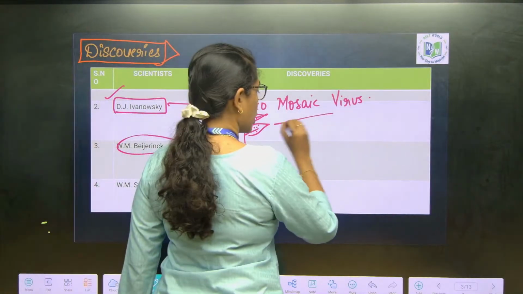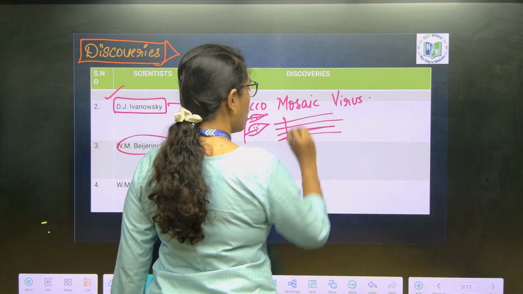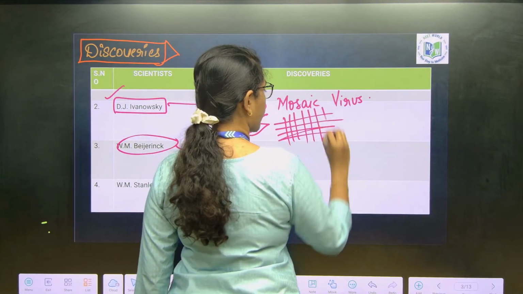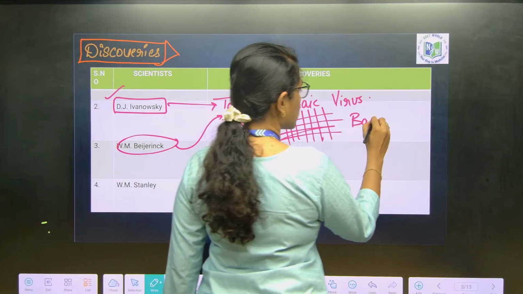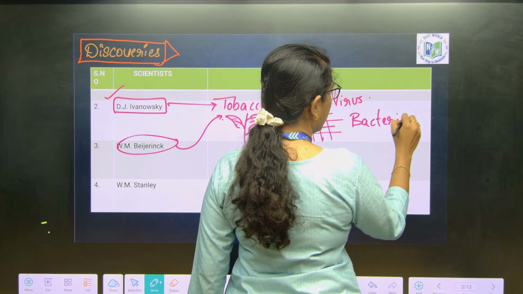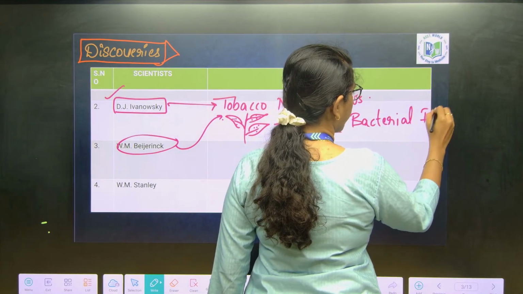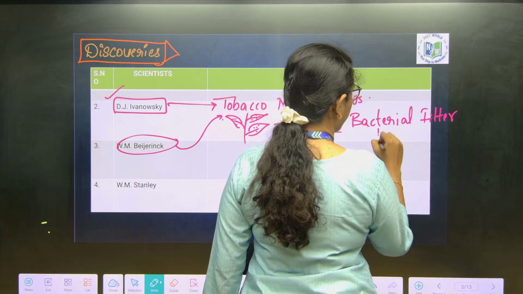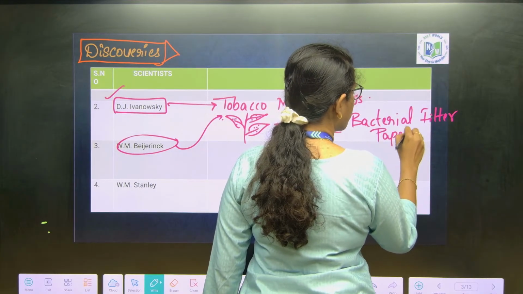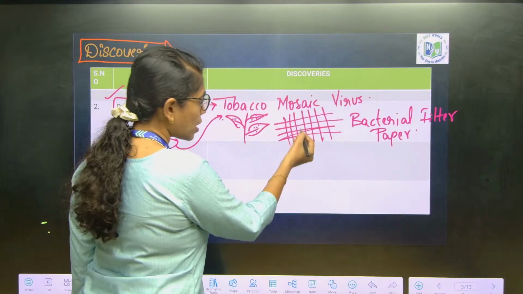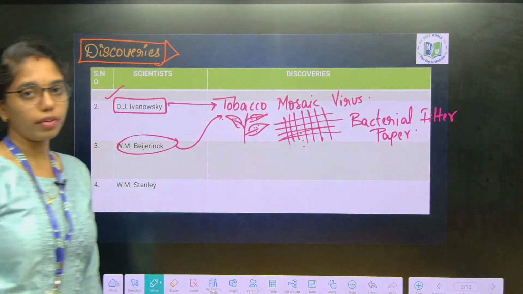After centrifugation, he passed it through bacterial filter paper and observed that these particles had passed through the bacterial filter paper.